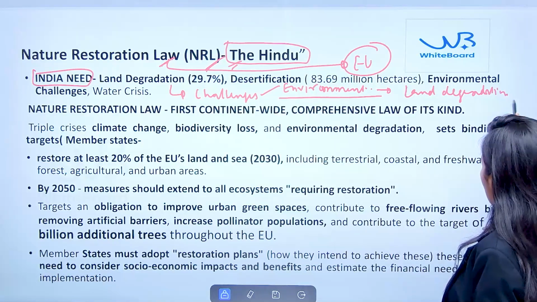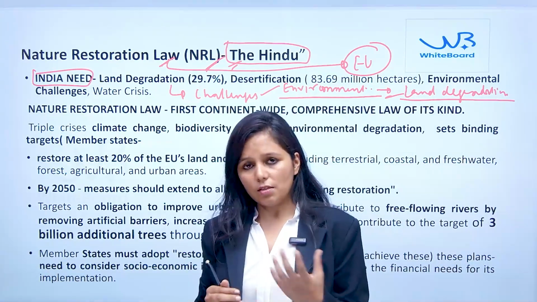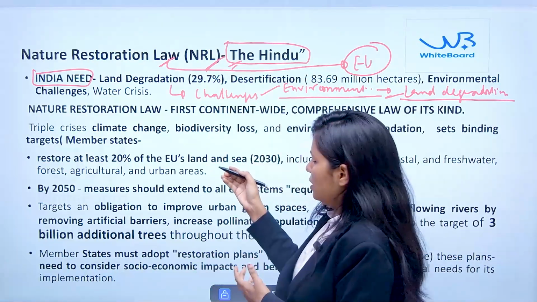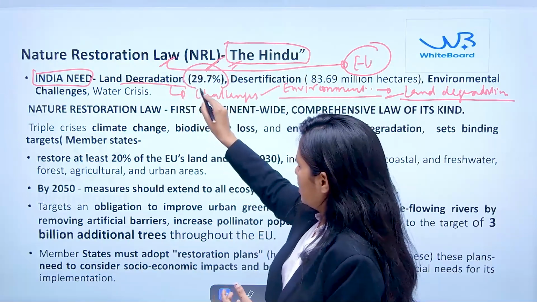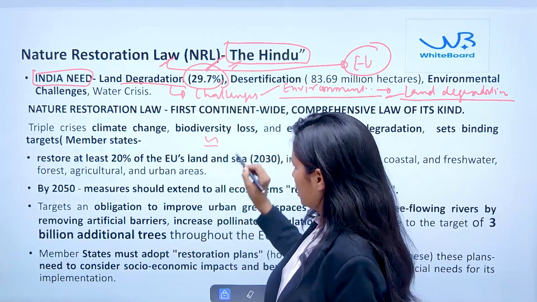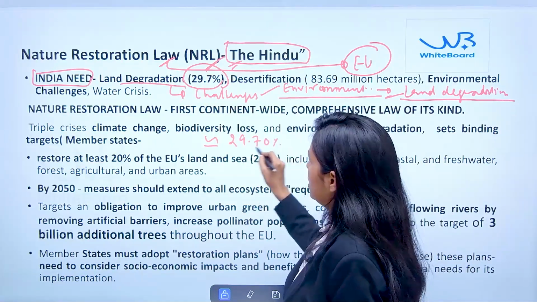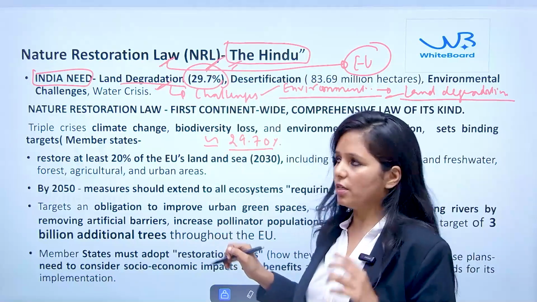Land degradation is happening because of various reasons, for example unsustainable agriculture practices. If you see, out of the total area in India, approximately 30 percent, which is 29.70 percent, of land is degraded because of over-exploitation.